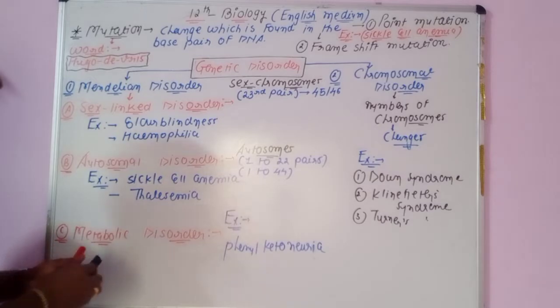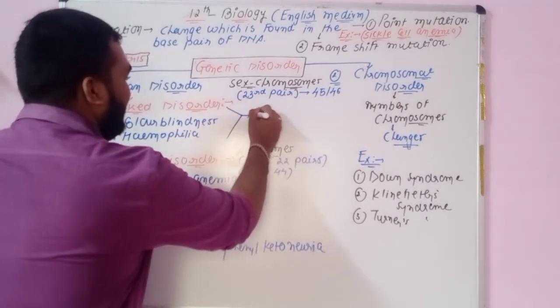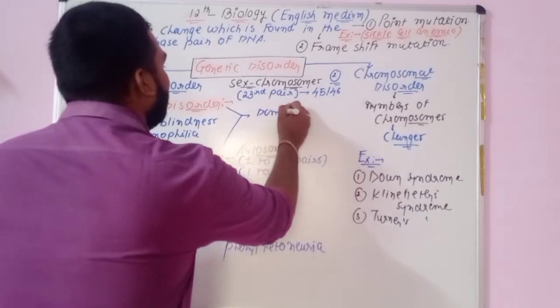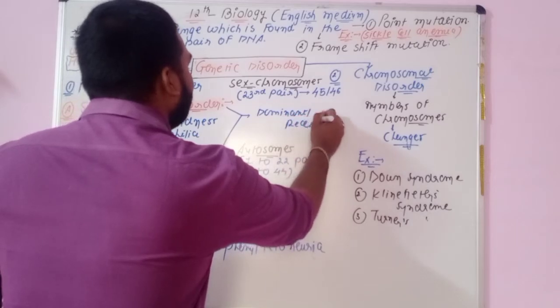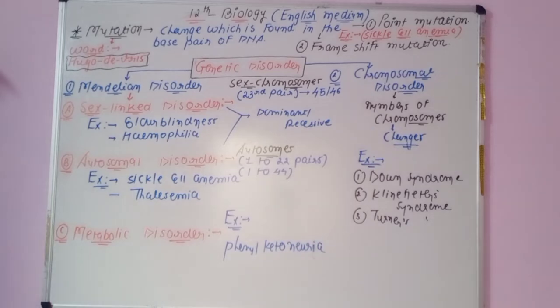Remember, sex-linked disorders and autosomal disorders may be dominant or recessive. We will discuss it later. But first of all, take a screenshot of this screen, so you can write this whole concept in your fair book. So the chart of the chromosomal disorders is completed.